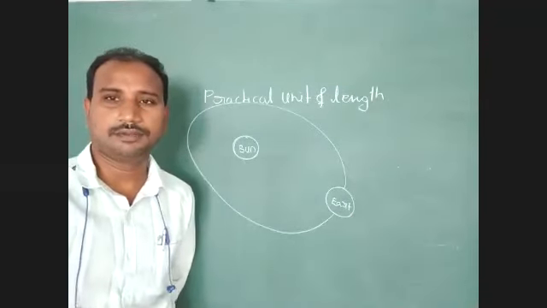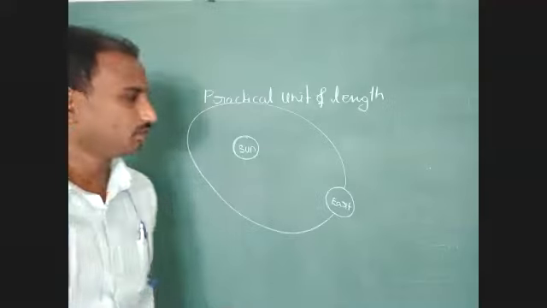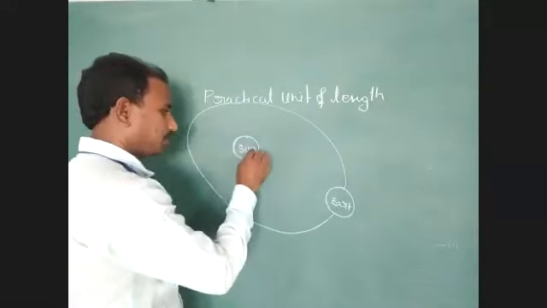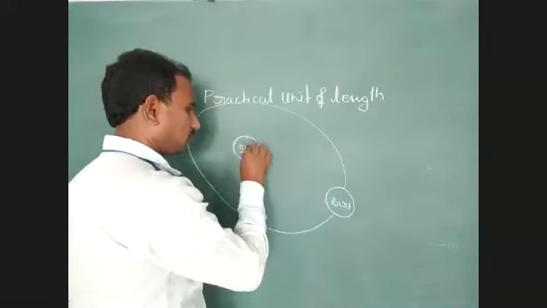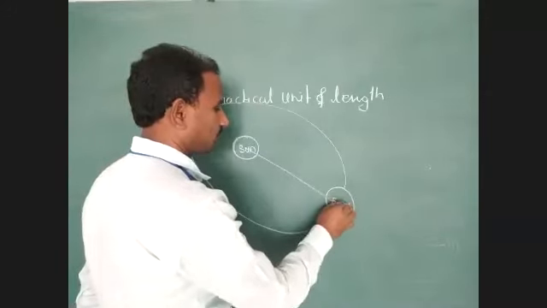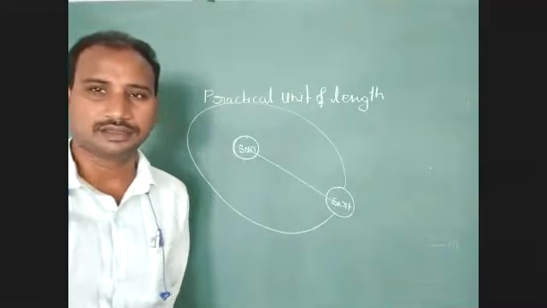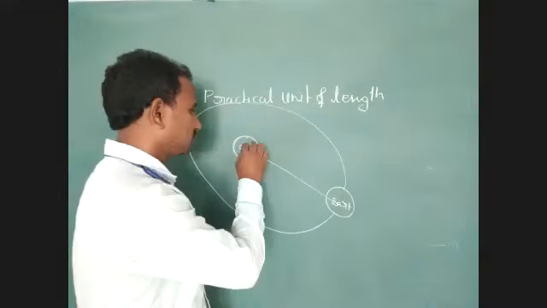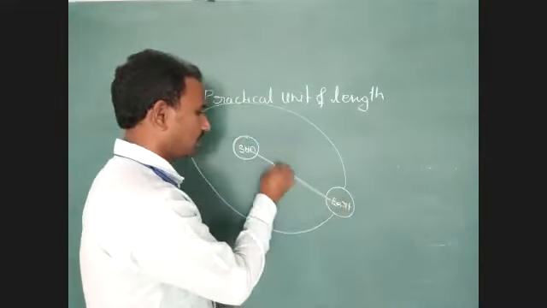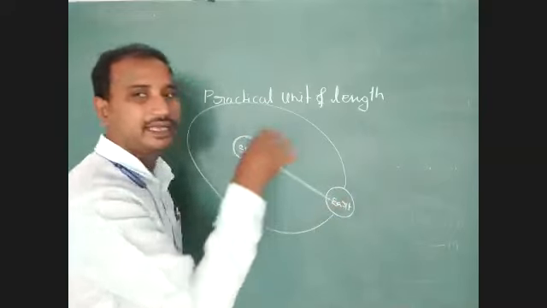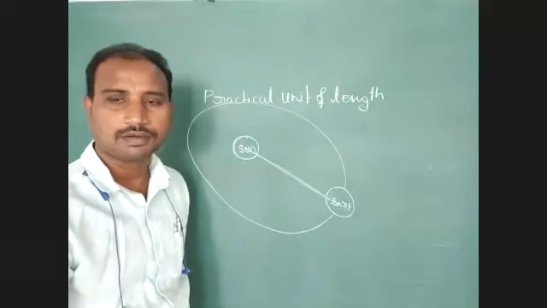Which orbit? Elliptical orbit. Here we want to find the separation distance between the center of the sun and the center of the earth. We want to calculate that distance with the help of practical methods.